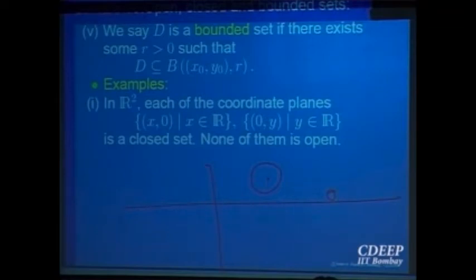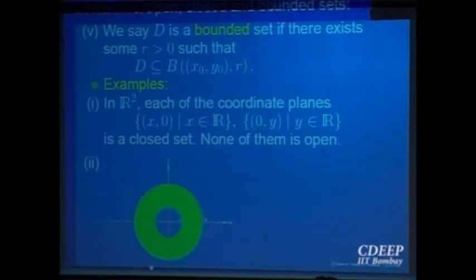But no point is an interior point, because whatever point I take, a ball around it is bound to go outside. Even if one point is not interior, then the set is not open. So the x-axis is not open, not bounded, but it is closed. Right? Okay. Let us have some more examples.